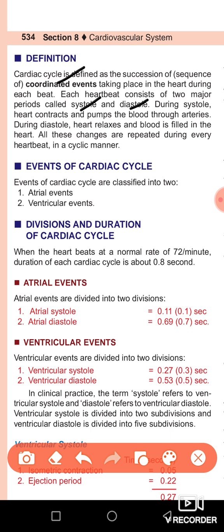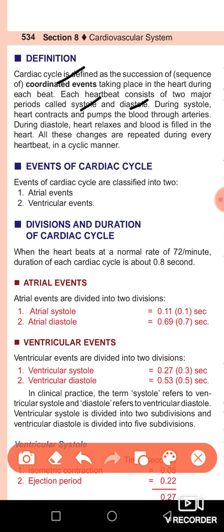Now we are going to explain what systole and diastole are. During the systole, your heart contracts and pumps blood to the arteries. During the diastole, your heart relaxes and fills itself with blood.